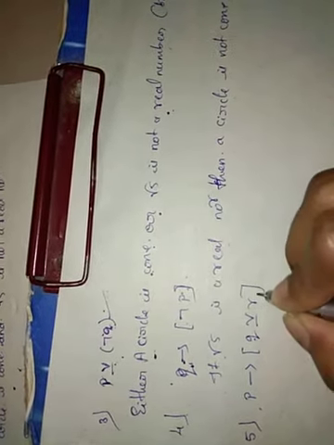So now see here, P implies either Q or R, not both. First we have to see what may be the Q or R. First I am going to write down this one.